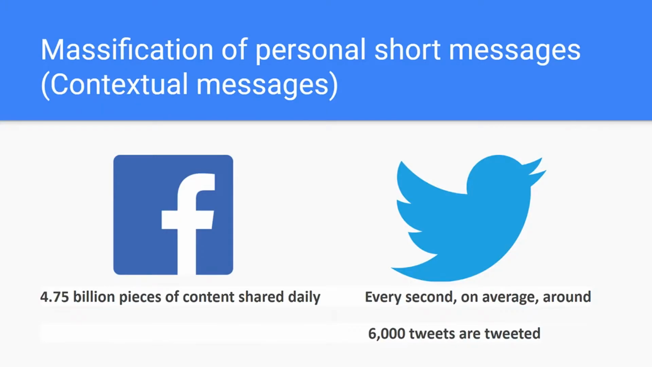We are watching a radical change in the type of packets that travel on the internet. Namely, Facebook and Twitter have brought a massification of personal short messages, also known as posts. These messages are actually contextual messages. They have information about the identity, time, and location of the person sending the message. Since these systems usually have hundreds of thousands, if not millions of users, we are talking about a huge volume of information being sent to the server.